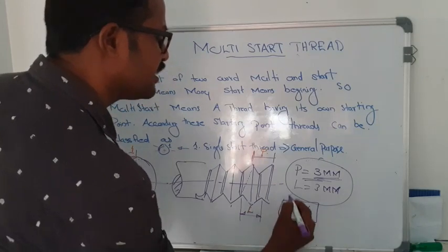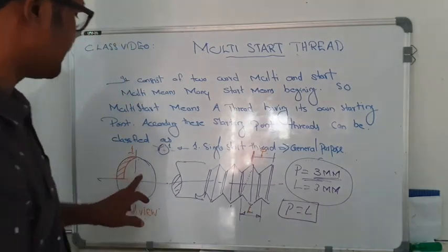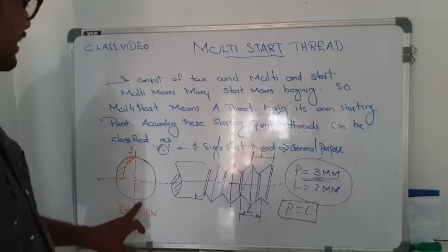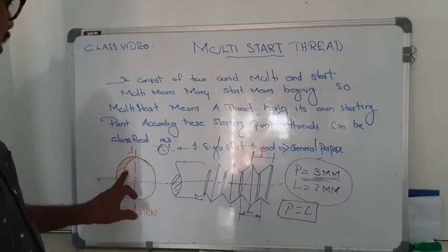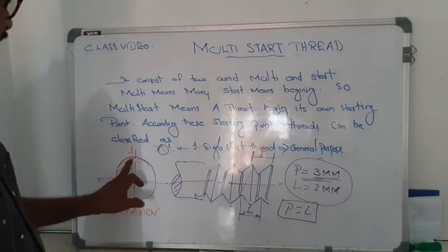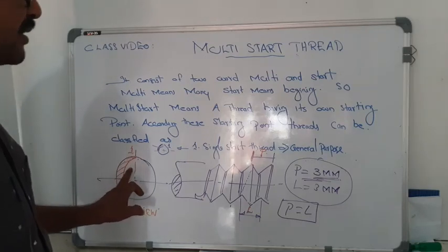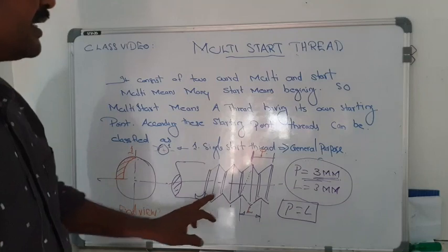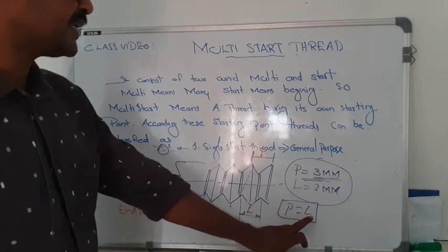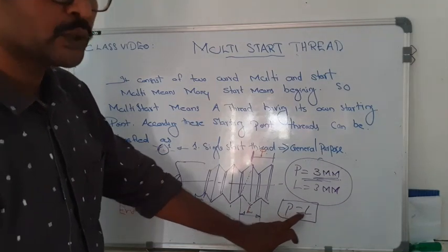This is the end view of the thread. Here we can draw the start, having only one. That means this is a single start thread. Here the relation is pitch equals lead.